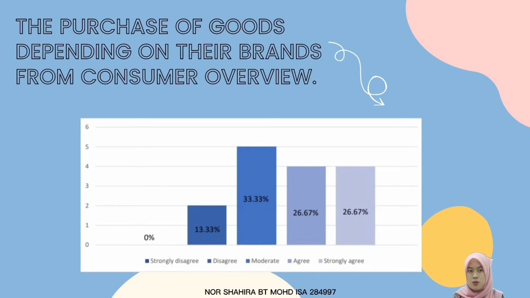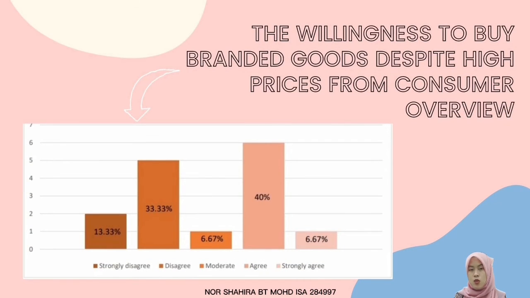We can conclude that most of us still prefer to purchase goods depending on their brands. Next, the willingness to buy branded goods despite high prices. As we can see in the figure shown, most have chosen agree, 40%, and disagree, 33.33%. Overall, the purchase of branded goods at high prices is based on one's willingness.